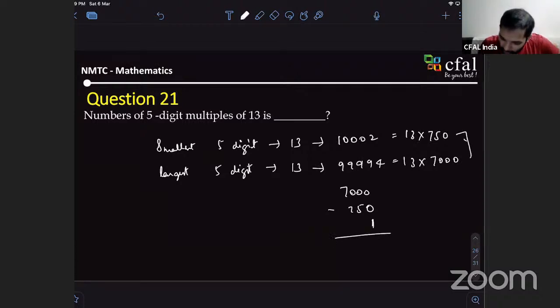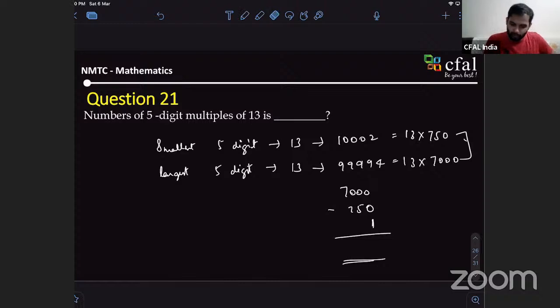Because the difference between these two numbers won't count the endpoints. I hope you are able to follow that also, right? Yes. It will leave one of the numbers. So this sum will give you the total multiples. Is it okay? Can you figure out?